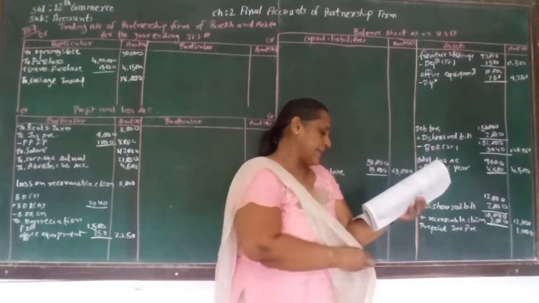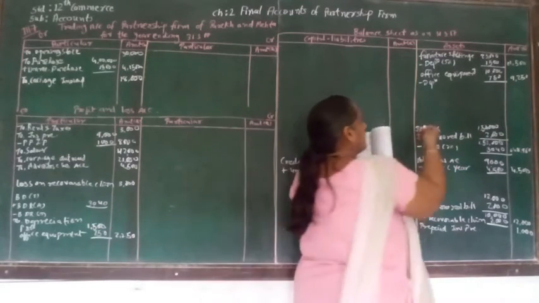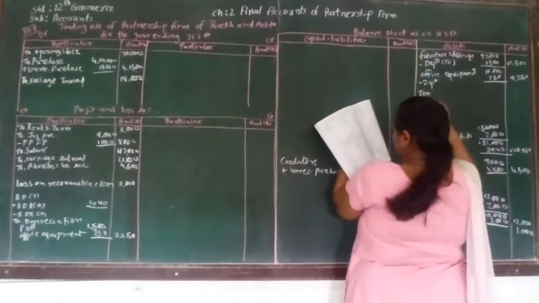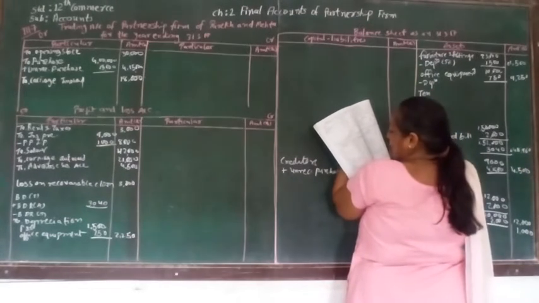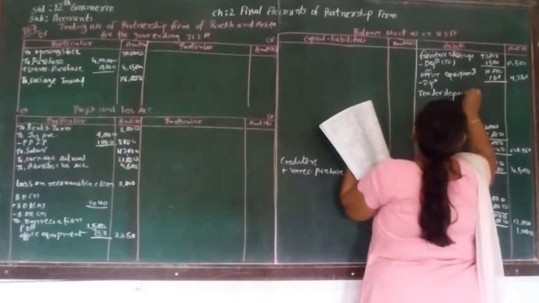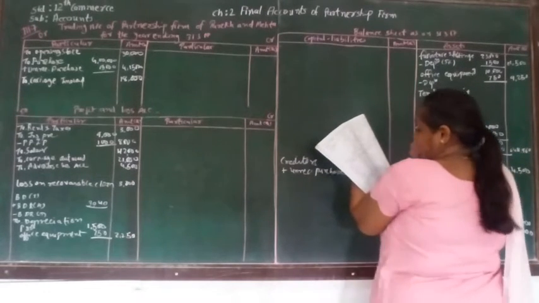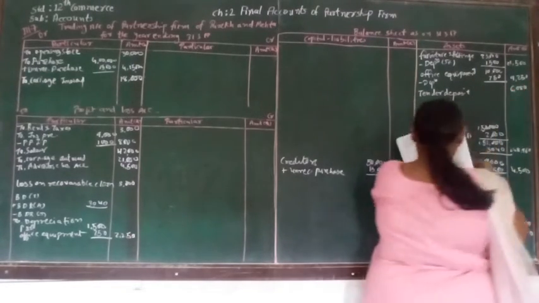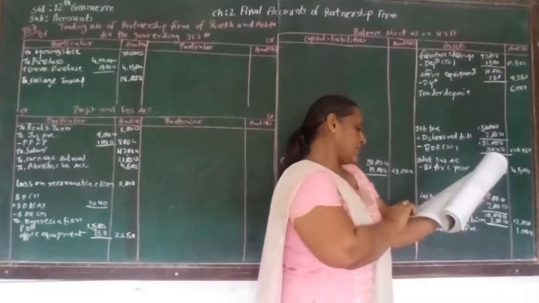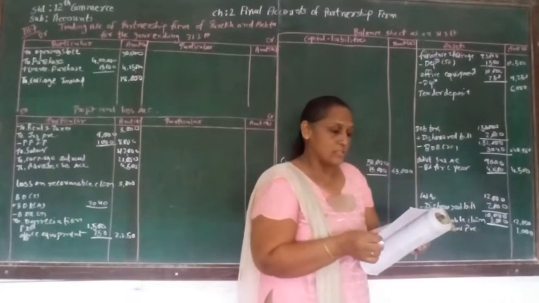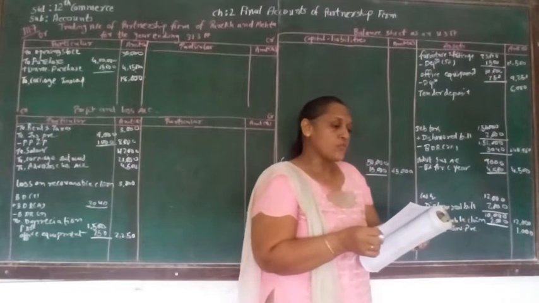Now let's see, next is a tender deposit. Tender deposit is a deposit and it is supposed to be returned under fixed assets. Tender deposit is of rupees 6,000, and now we have to calculate interest. Adjustment number 7 is telling us to calculate interest on tender deposit at the rate of 12%.